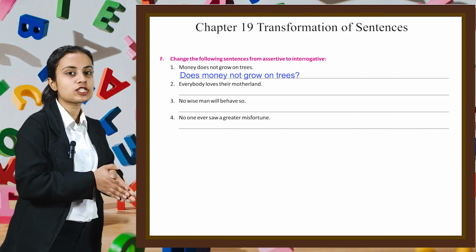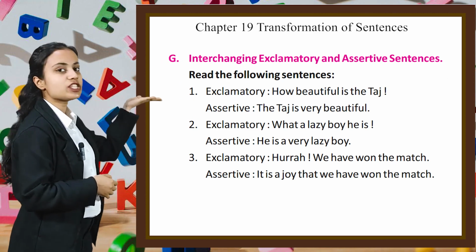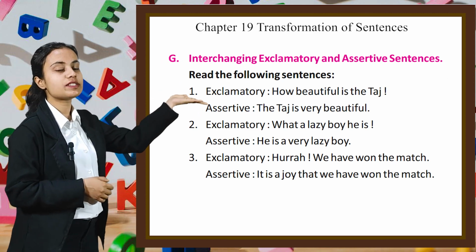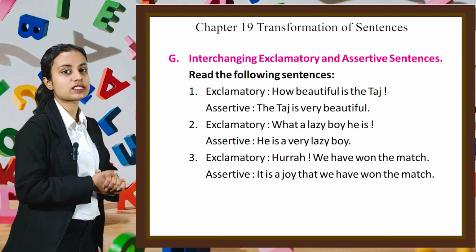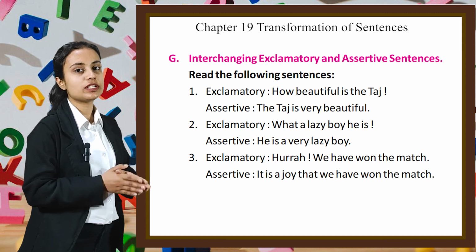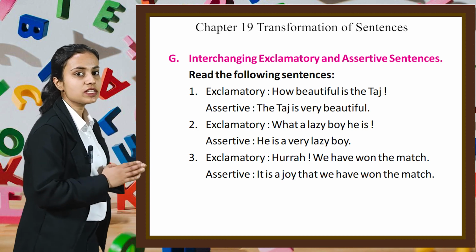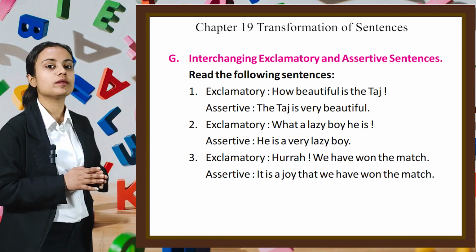Let's move on to the next topic, which is interchanging exclamatory and assertive sentences. Now read the following sentences. First one is exclamatory. How beautiful is the Taj! Assertive is the Taj is very beautiful.